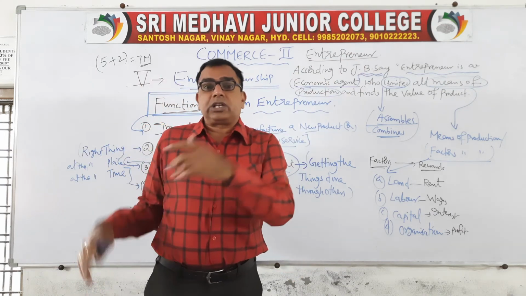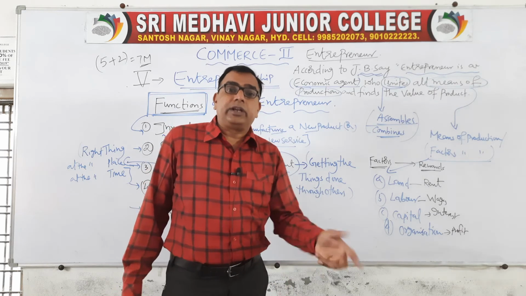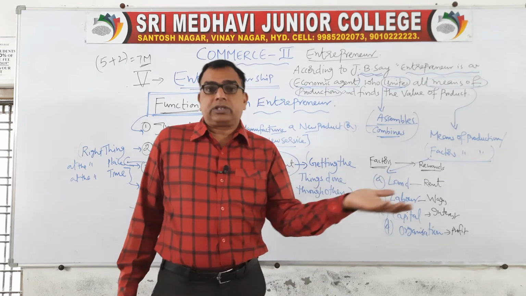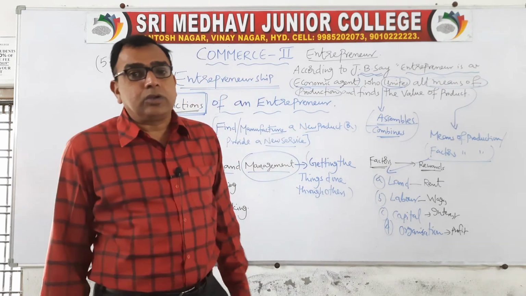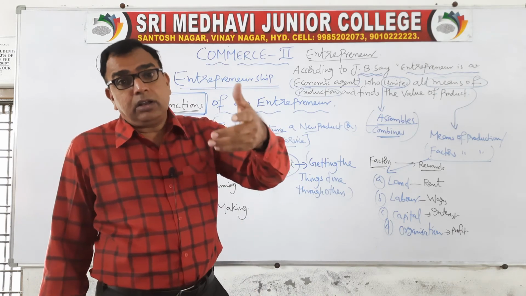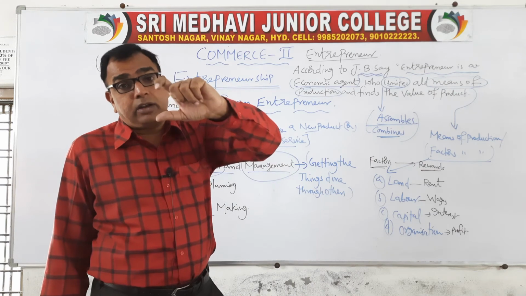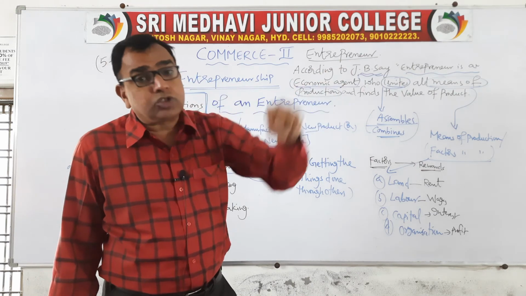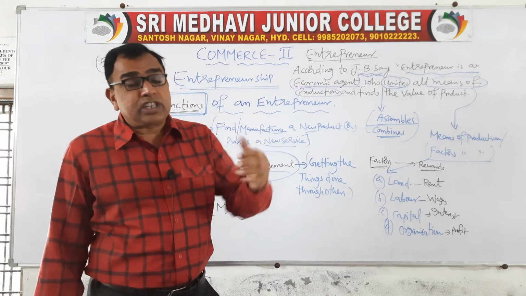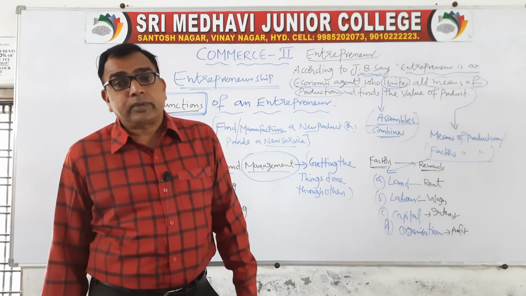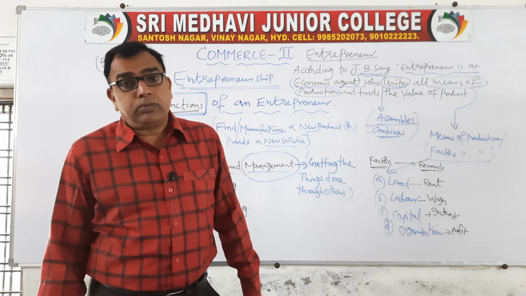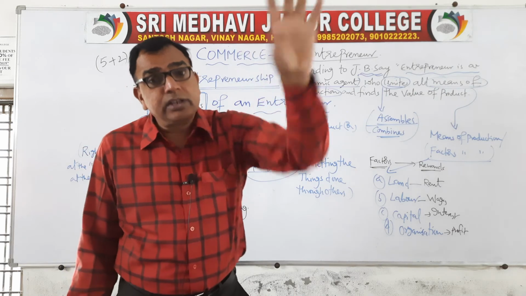For example, for a commerce lecturer, if you assign mathematics, can he teach? For a mathematics lecturer, if you assign commerce, will he teach? No. Even though they teach, they struggle, and ultimately the result will be bad. So being a manager, being an entrepreneur, you should know to whom the work is to be allocated, who is capable of performing that task. Like that you have to assign the job and see that the work is done.